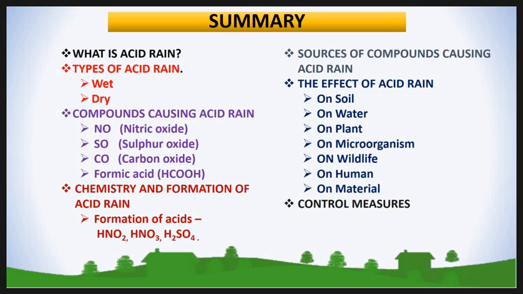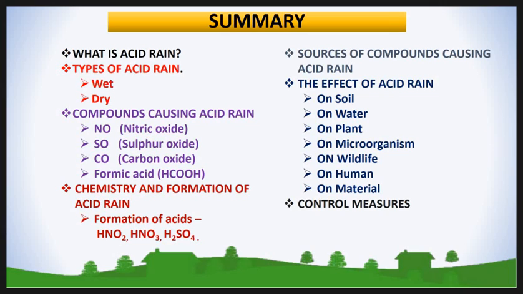The main compounds are nitric oxide or nitrogen oxide, sulfur oxide, carbon oxide and formic acid. Then we studied the chemistry and formation of acid rain. We saw the main acids formed in the atmosphere such as nitrous acid, nitric acid and sulfuric acid.